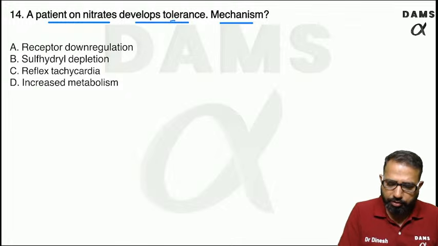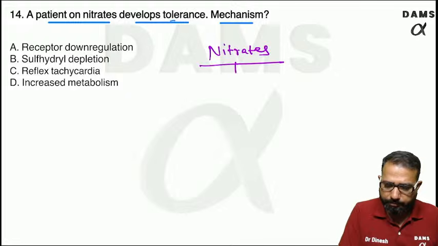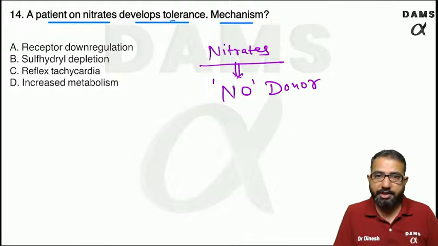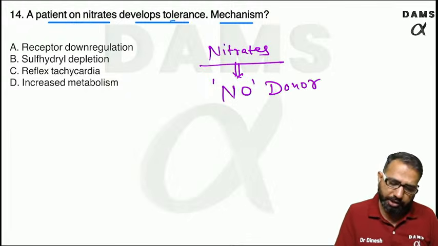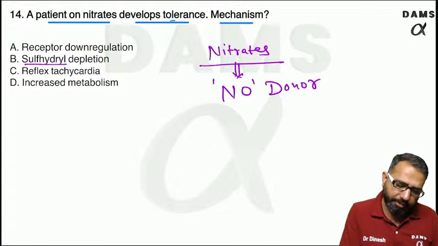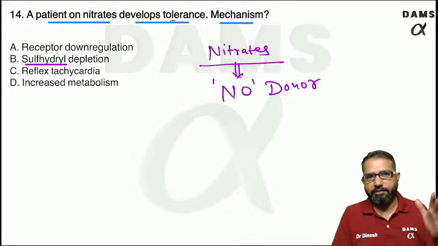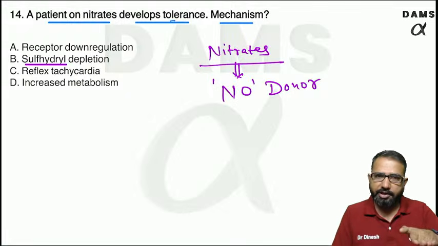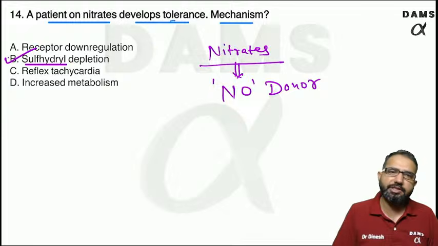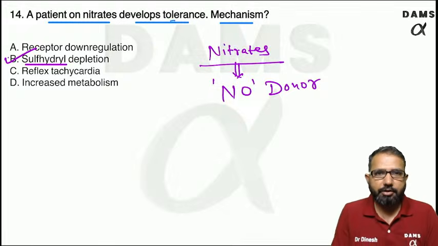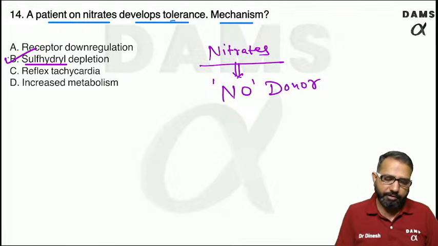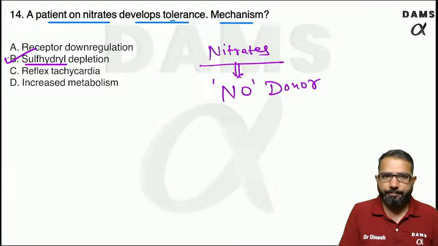So as I told you, nitrates are releasing the nitric oxide. These are nitric oxide donors, but these are not direct donors. They are donating this nitric oxide via a sulfhydryl mechanism. So if you give this, there will be sulfhydryl depletion with time, and that can lead to a decrease in the effect of nitrate. So the mechanism to develop the tolerance is sulfhydryl depletion.